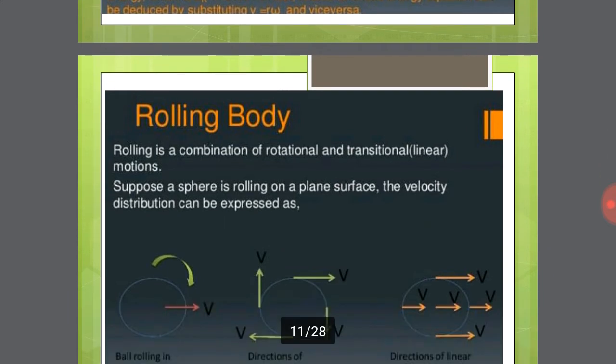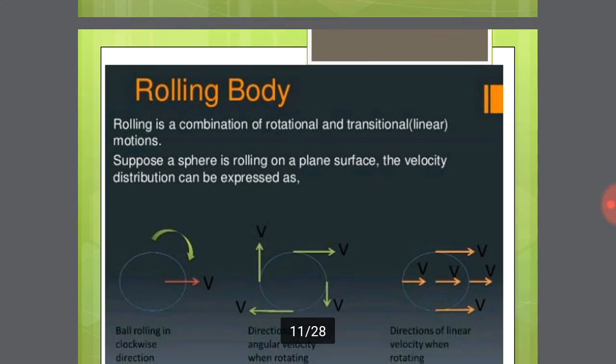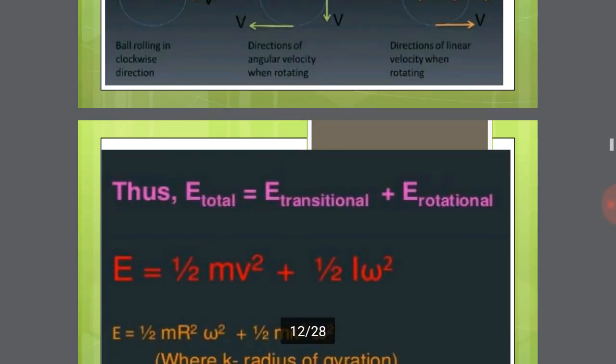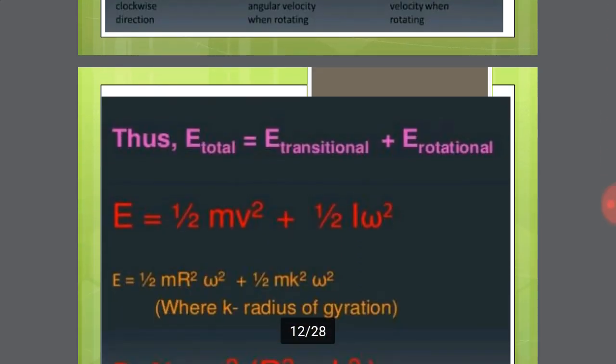Next concept, rolling body. Rolling is a combination of rotational and translational motion, and such a body is called a rolling body. Another equation, kinetic energy of a rolling body. The kinetic energy of a rolling body has two parts, translational motion and rotational motion.